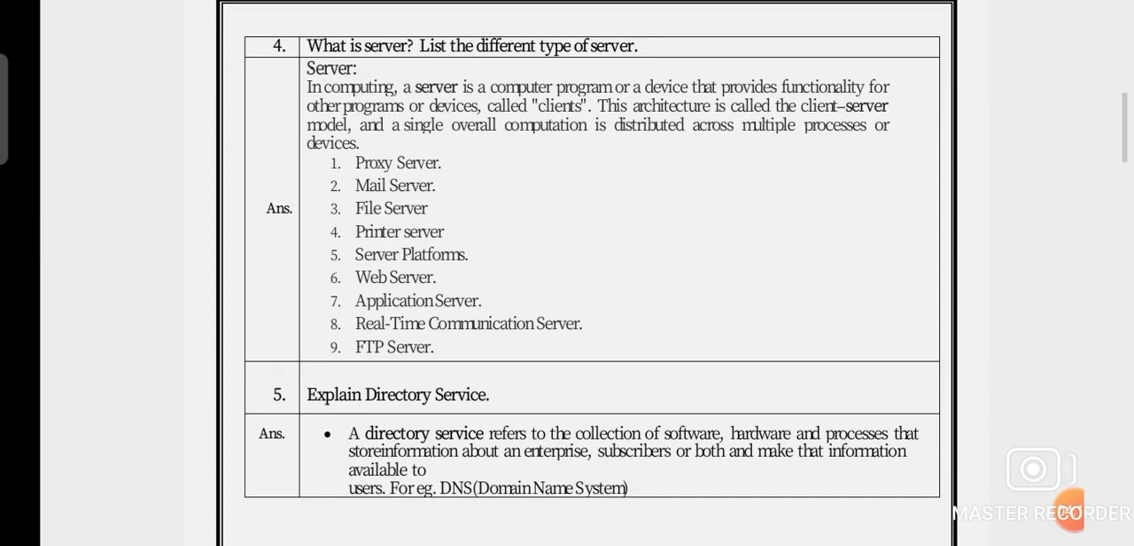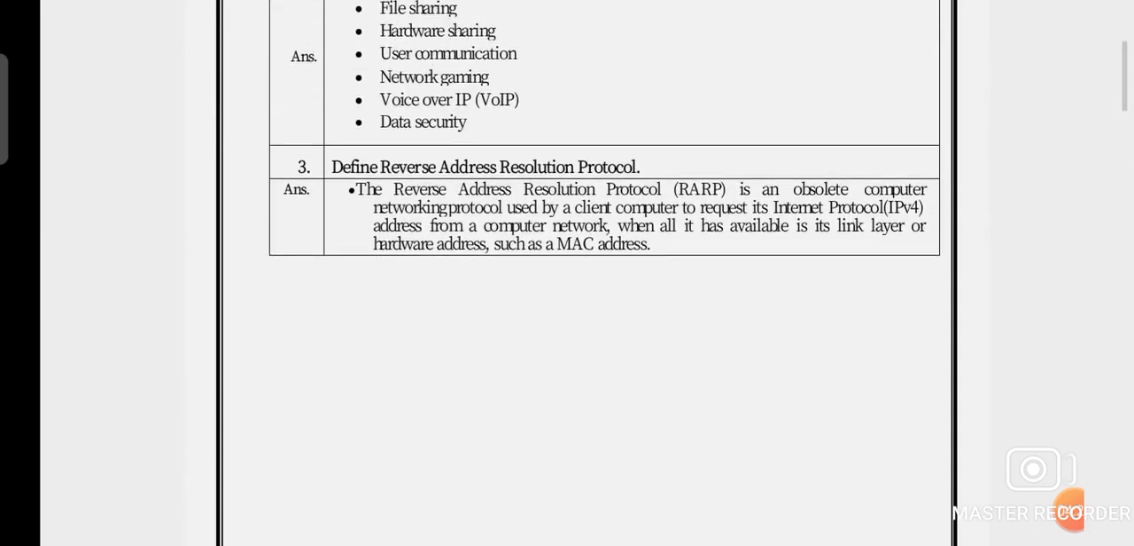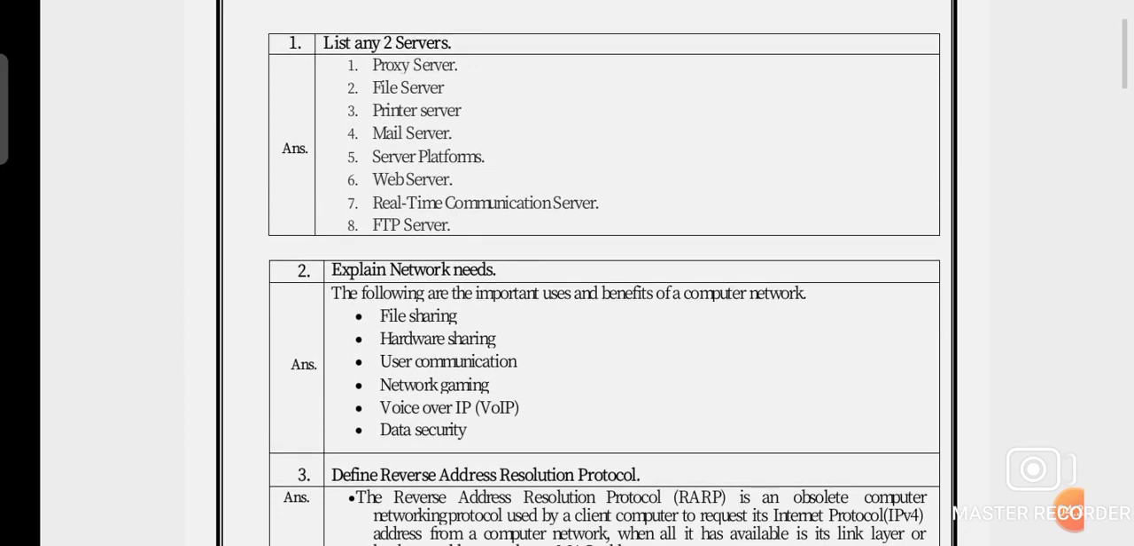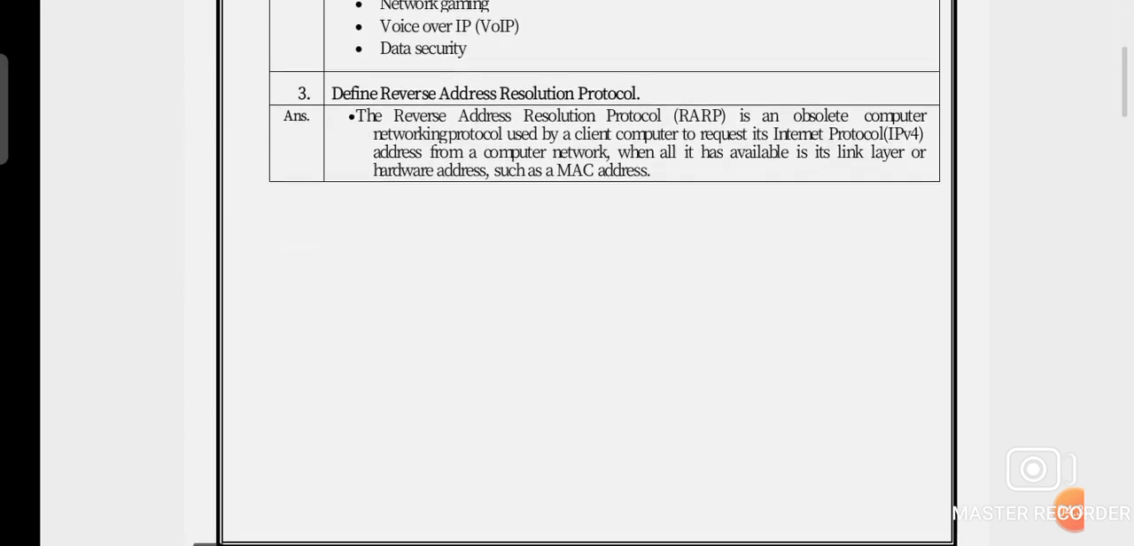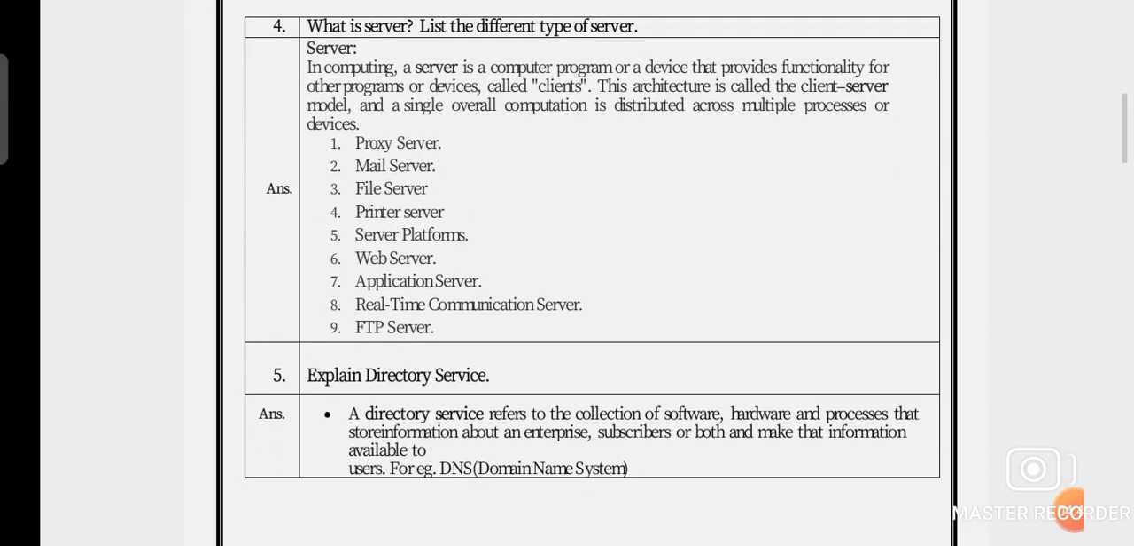Then next, question number 4: what is a server? List the different types of server. We have already discussed the different types of server, because our first question was to explain types of server. List any two servers: proxy, file, printer, mail, server platform, web server, real-time communication server, and FTP server. Now in this question we are going to discuss what a server is and list the different types of server.